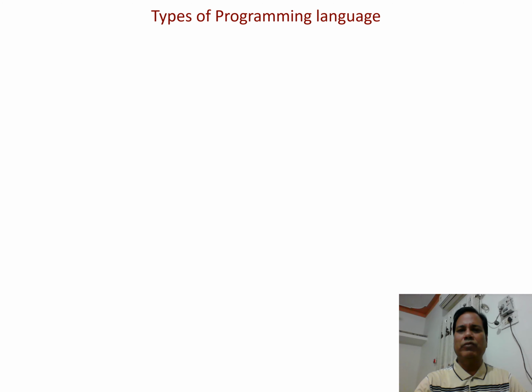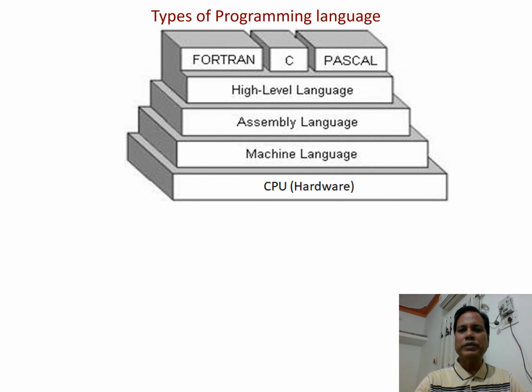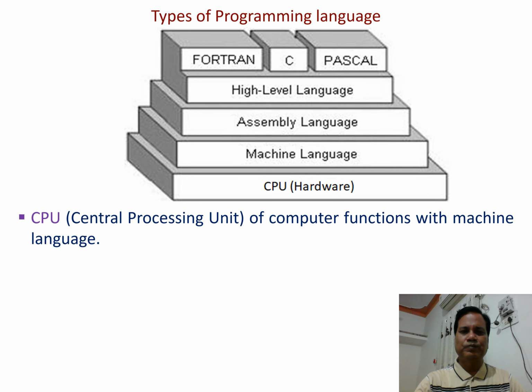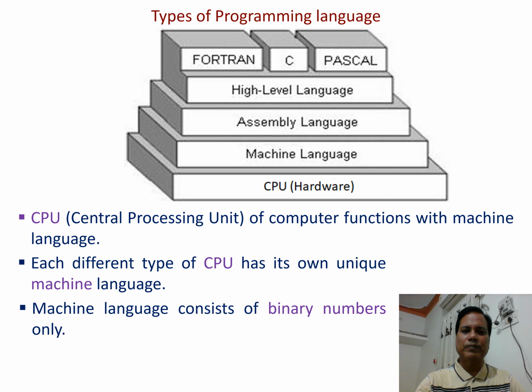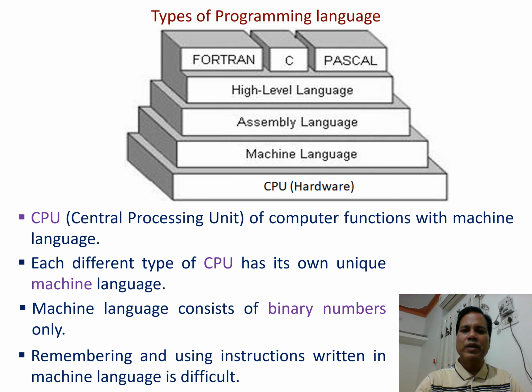Types of programming language. The picture gives an idea about types of the programming language used in a computer system. CPU, Central Processing Unit of Computer, functions with machine language. Each different type of CPU has its own unique machine language. Machine language consists of binary numbers only. Remembering and using instructions written in machine language is difficult.